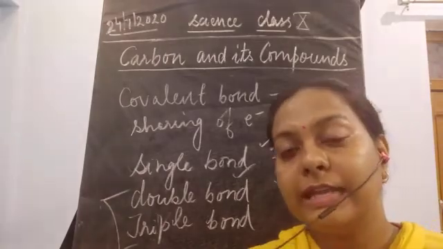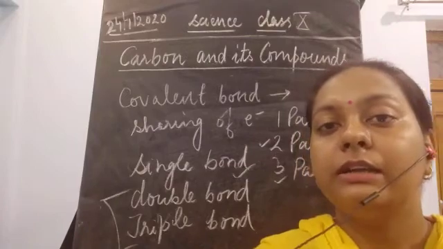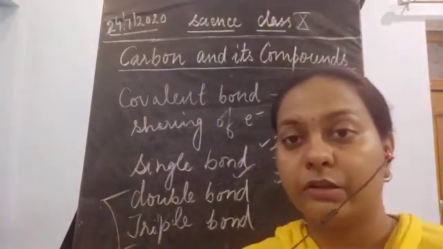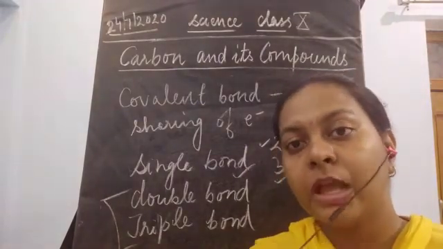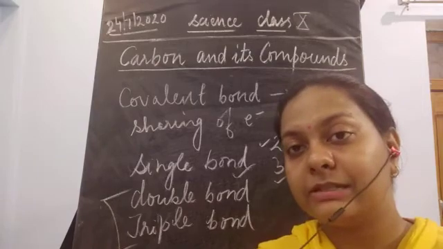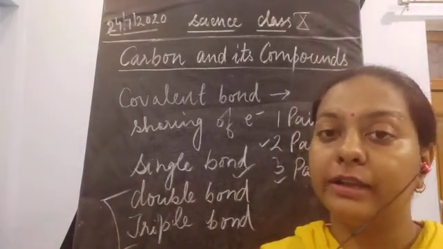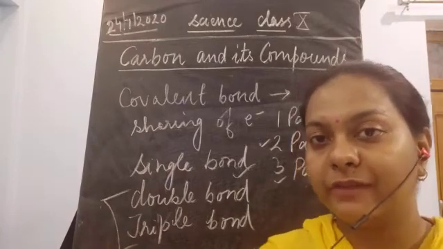So it is very easy for chemical reactions to happen because the outermost electrons are participating in the reaction. These electrons present in the outermost shells are the only ones that participate in chemical reactions. That is why we only consider the valence electrons.